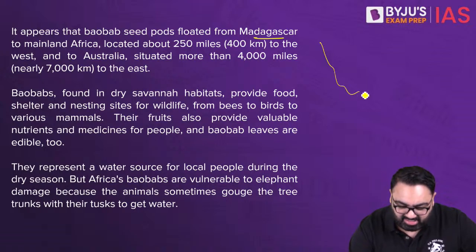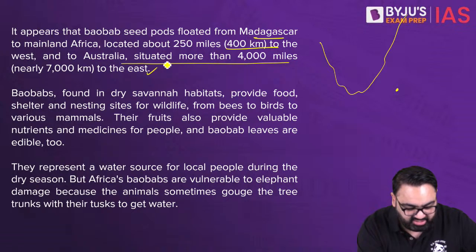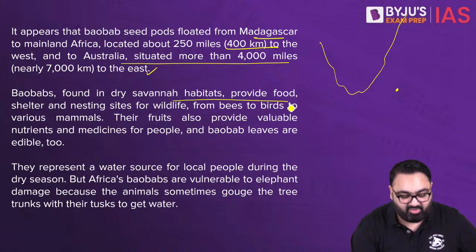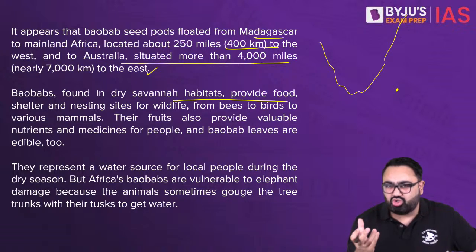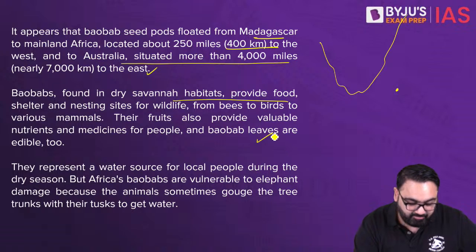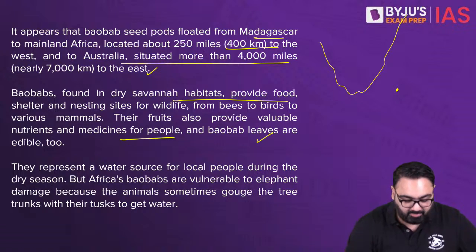Madagascar, if you see, is a very small island. If this is the southern coast of Africa, somewhere here you will see Madagascar. It's about 400 kilometers from the west, and from Australia it's about 7,000 kilometers. These trees are found in the savanna habitat. They provide food and shelter, they have fruits that can be eaten, and even their leaves are edible. They are also considered a source of medicine by the local people.